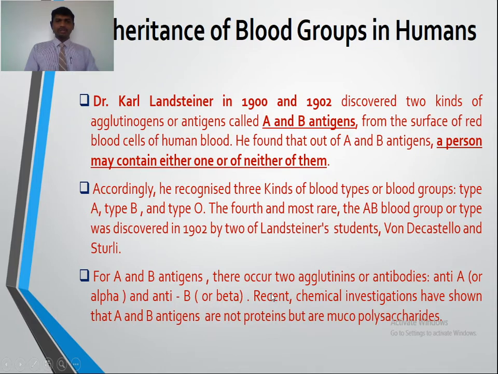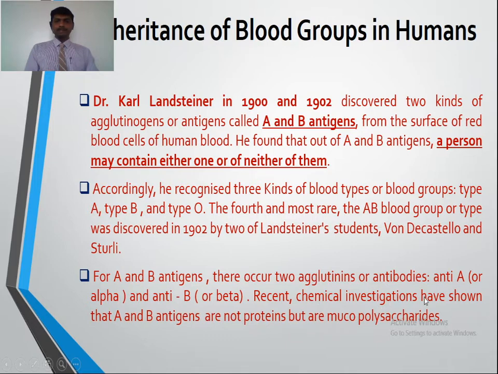So a person may contain either antigen A or antigen B or neither of them. The second thing is that for A and B antigens, there occur two antibodies, anti-A and anti-B.